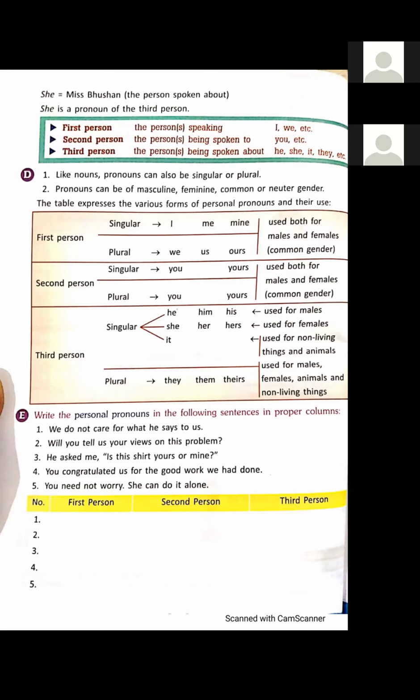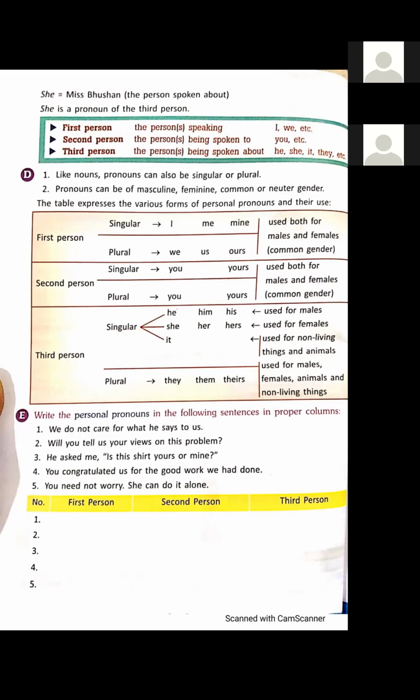Like that, pronouns can also be singular or plural. And pronouns can also be masculine, feminine, common or neuter, like nouns can be masculine, feminine, common or neuter gender.